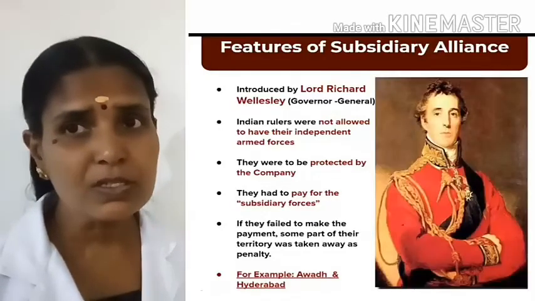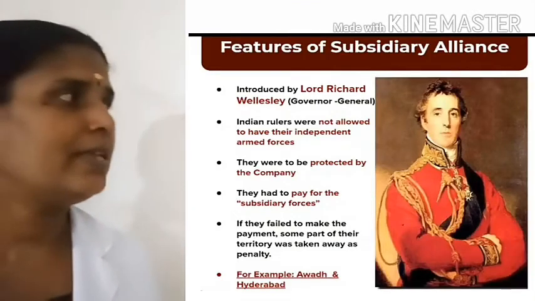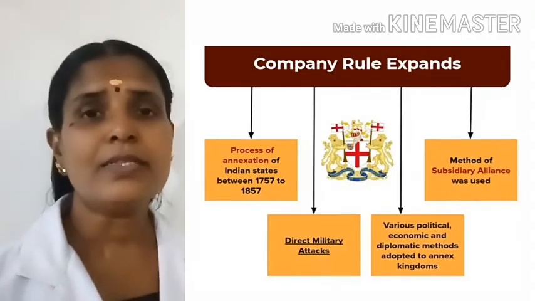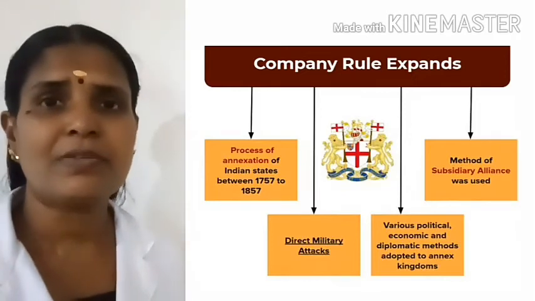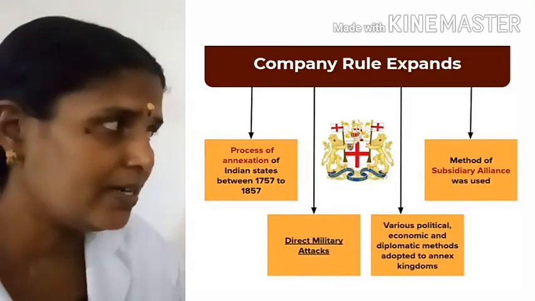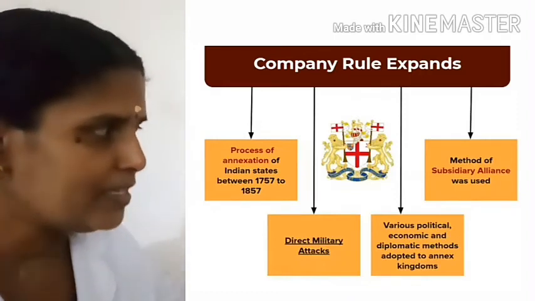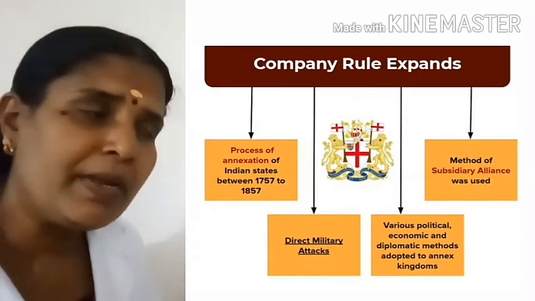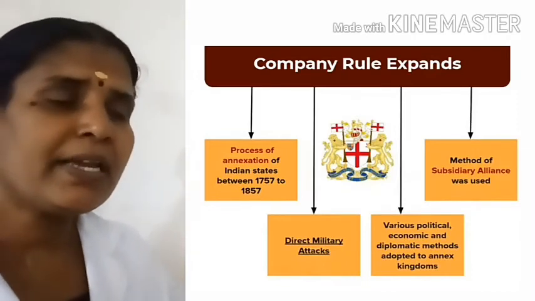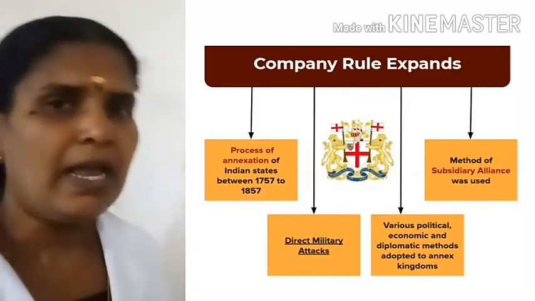Please see there, look at the features of the subsidiary alliance. Do you understand that? Then next, the methods adopted by the East India Company to expand the territories. What was the first point? Please see the chart: direct military attack. The second one, which is not shown in this chart, was the appointment of the residents. The third point, they adopted political, economic and diplomatic methods. And one of the methods was the subsidiary alliance.